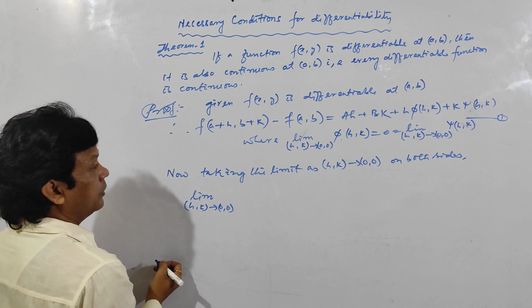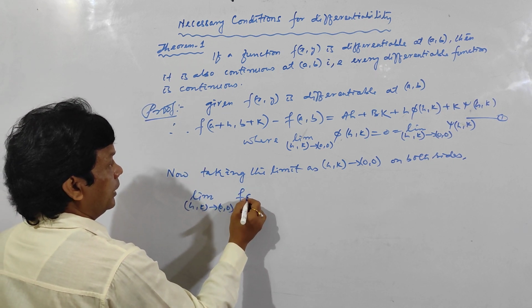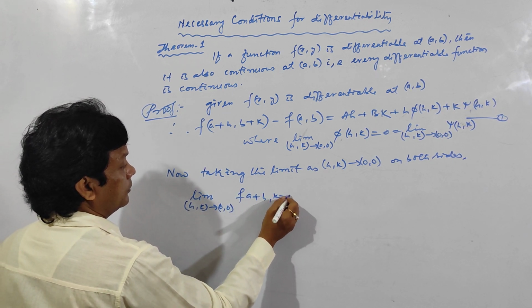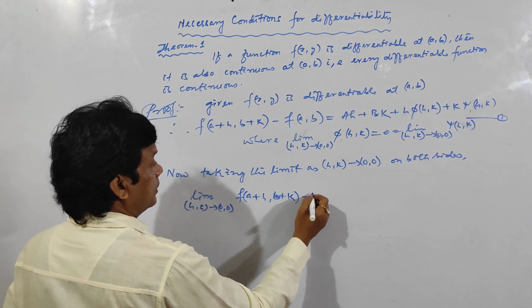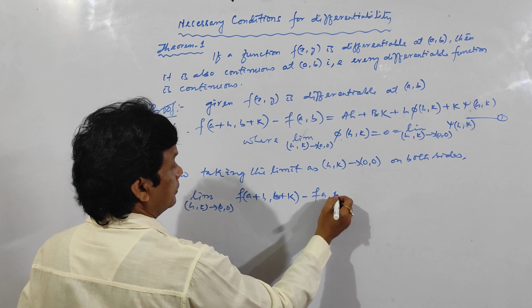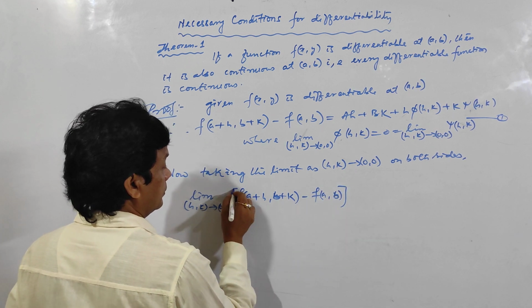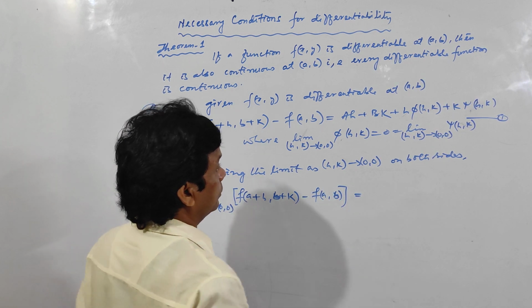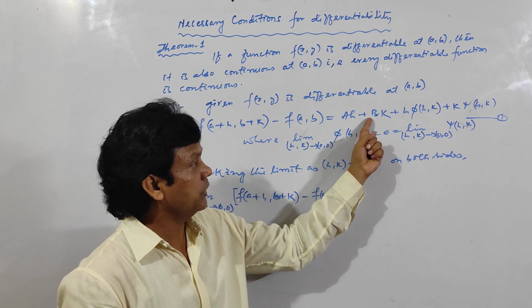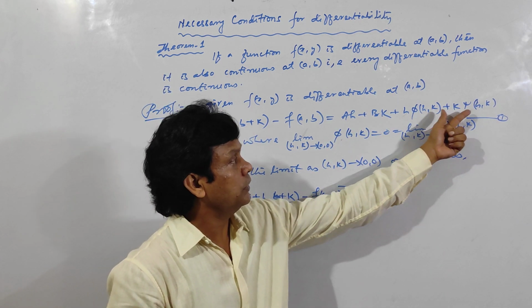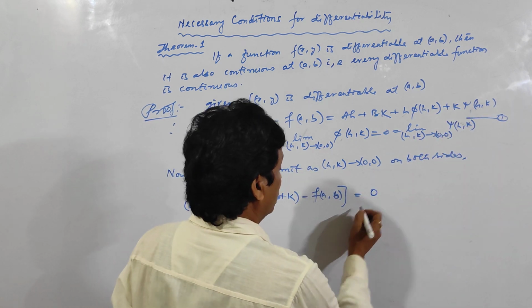I am taking the limit on both sides of equation 1: f of (a plus h, b plus k) minus f of (a, b) is equal to, since (h, k) tends to (0, 0), this quantity is 0, this quantity is 0, this one also 0, this one also 0, so it is equal to 0.